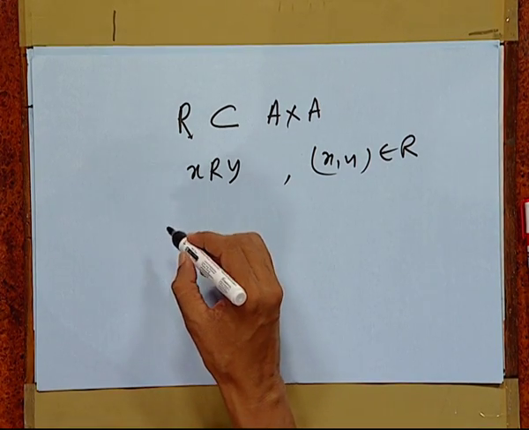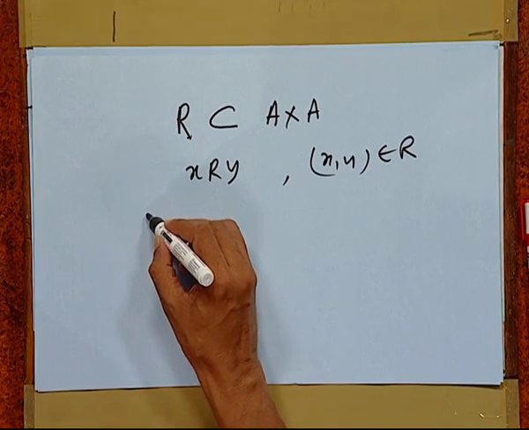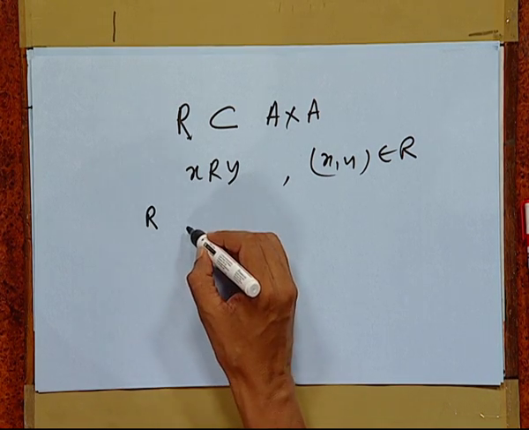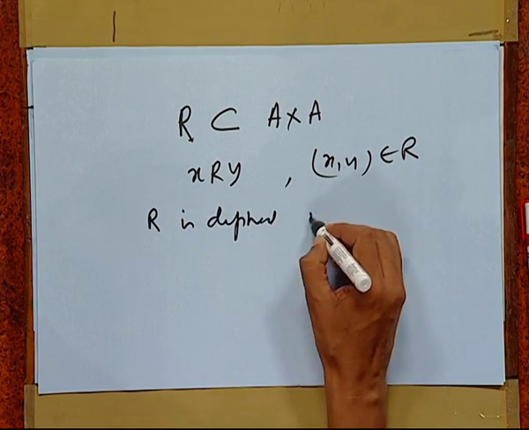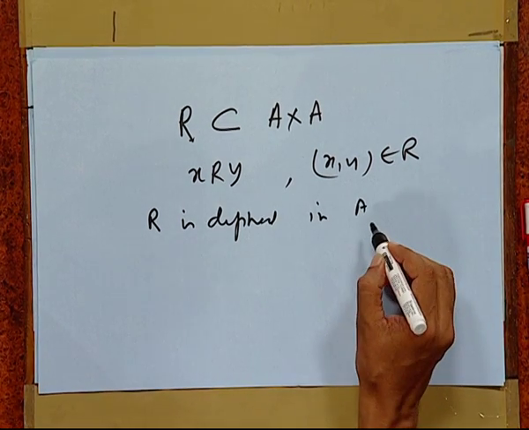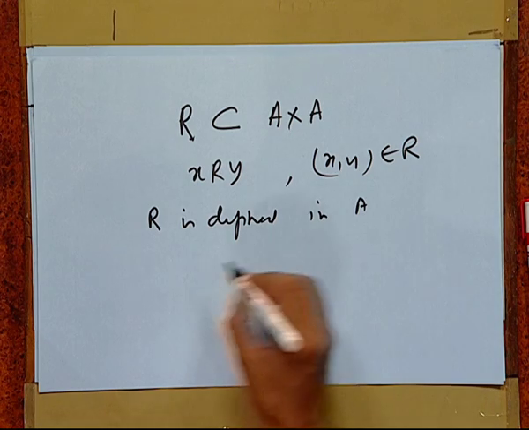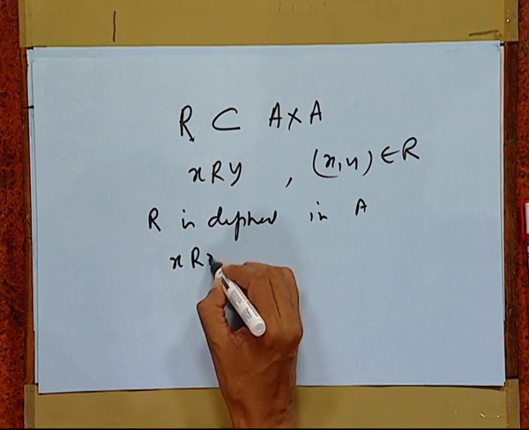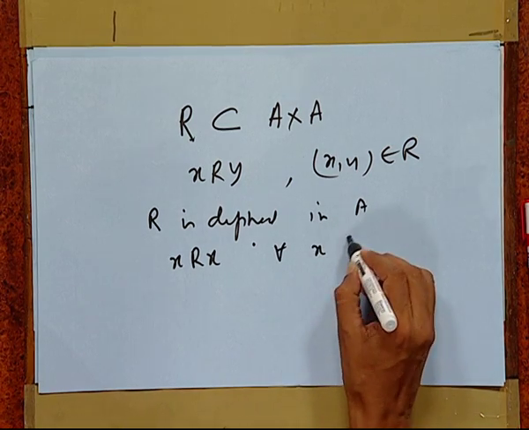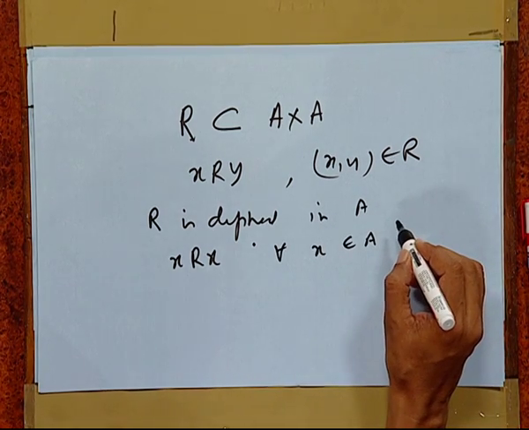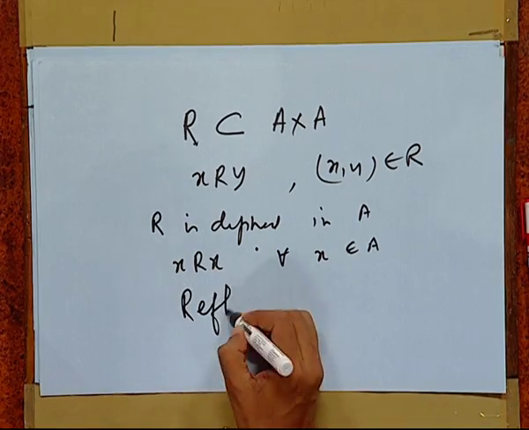Now, if a relation R defined in a set A is such that xRx for all x belonging to A, that is, every element is related to itself, then we say R is reflexive.